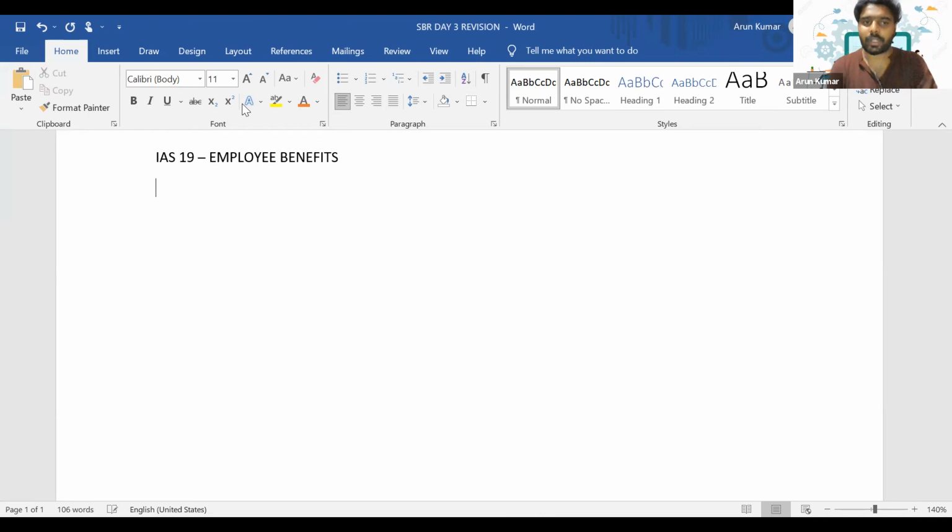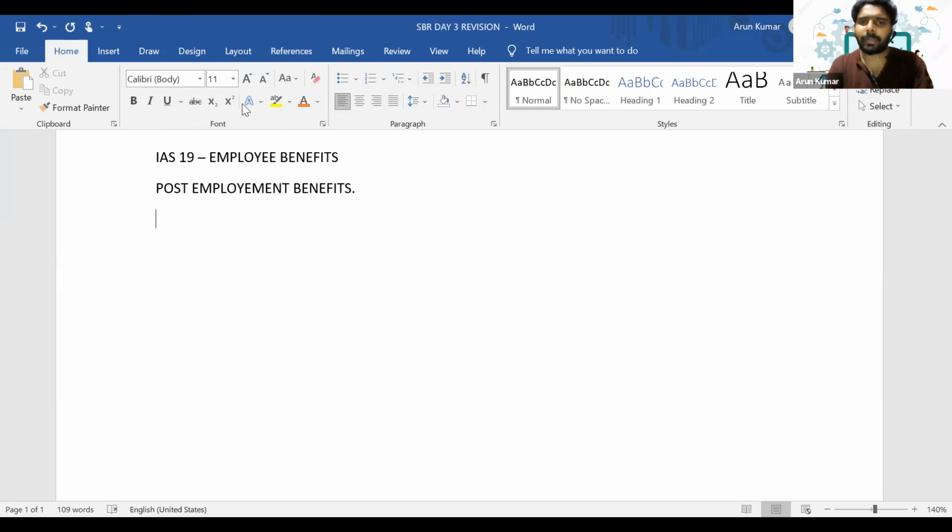In revision, we are just focusing on post-employment benefits because that's the most important tested area. What do you mean by post-employment benefits? The benefits that we provide to our employees after their resignation from the company.